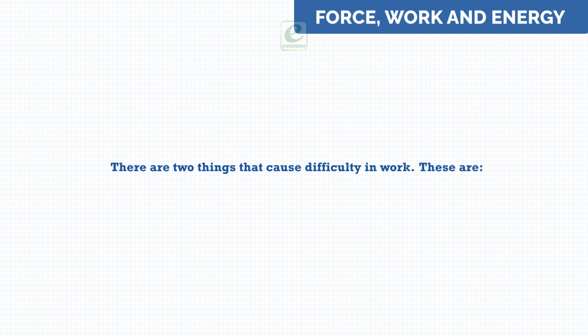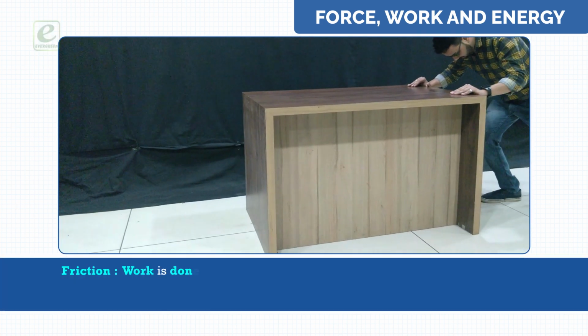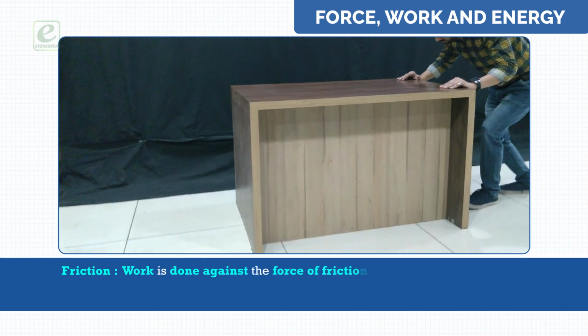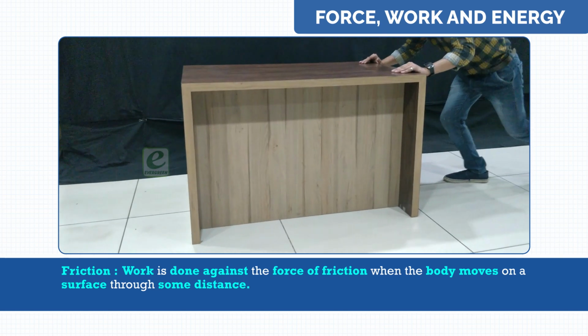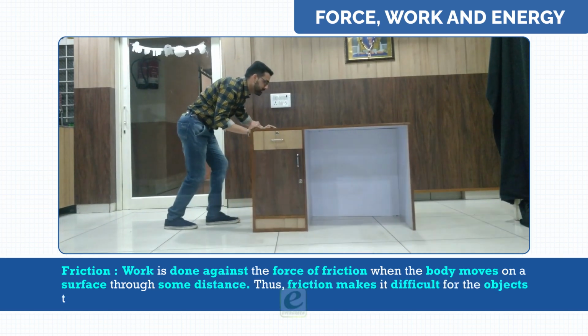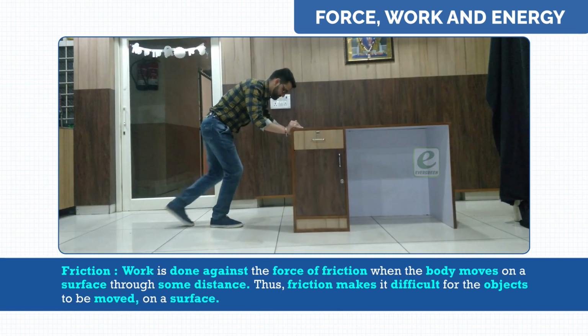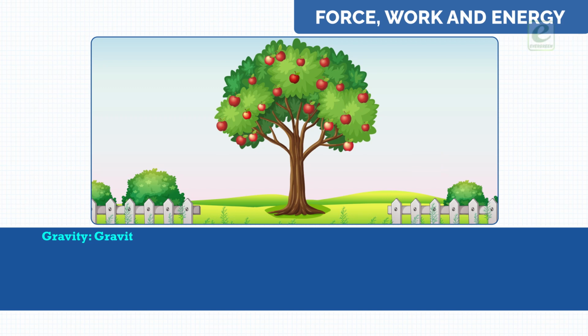There are two things that cause difficulty in work. These are friction. Work is done against the force of friction when the body moves on a surface through some distance. Thus, friction makes it difficult for the objects to be moved on a surface. Gravity. Gravity is an invisible force.